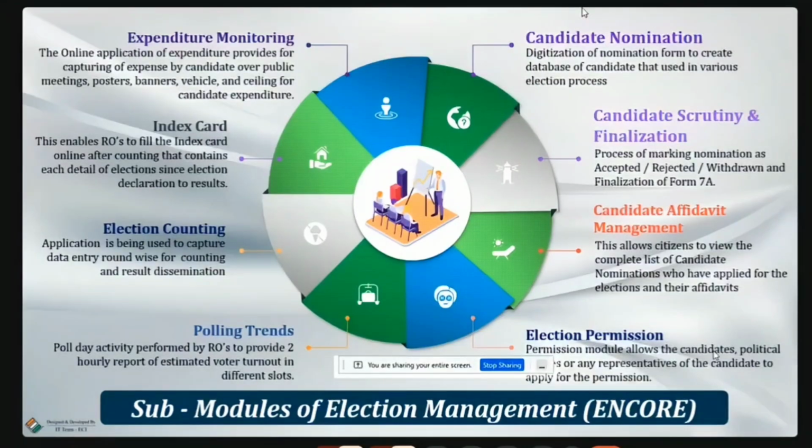So once the election is announced, citizens or candidate representatives will apply for permissions through the Suvidha portal. That application will come to the RO login or DO login or CEO login, however we are mapping it. And through that login, we have to either accept or reject the permission by uploading the order. So there will be proceedings for giving permission. That should be uploaded and we have to either accept or reject. And that order will go to the Suvidha portal, and the candidate or candidate representative can download the order and use it for the election purpose.